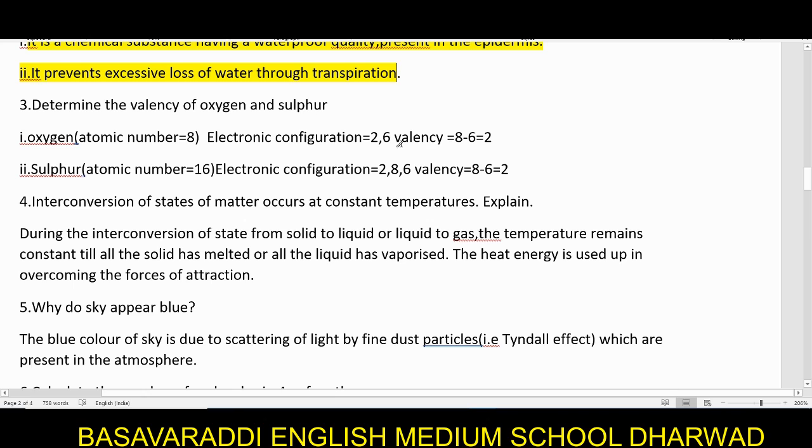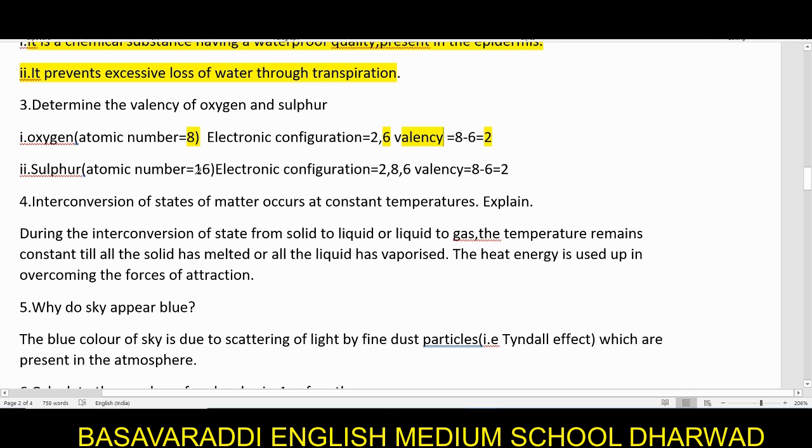In case of L we have 8 electrons, but oxygen has 6 there. Therefore the valency here is 8 minus the number of electrons present in the outermost orbit, that is the L orbit. In L we have 6 electrons, so 8 minus 6 is 2. So the valency of oxygen is 2.